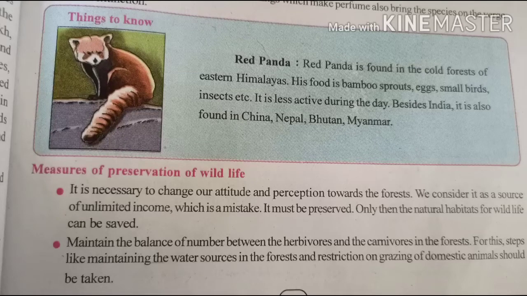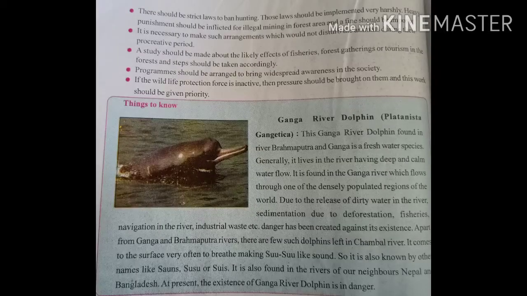Maintain the balance of numbers between herbivores and carnivores in the forest. For this, steps like maintaining water resources in the forest and restricting the grazing of domestic animals should be taken. Now students, next point: there should be a strict law to ban hunting. Those laws should be implemented very harshly and strictly. There should be a law to ban hunting.